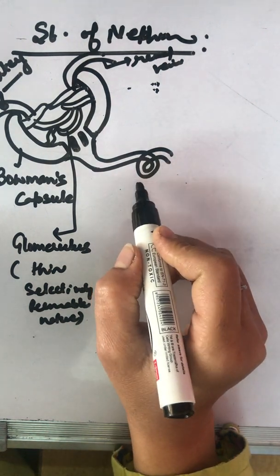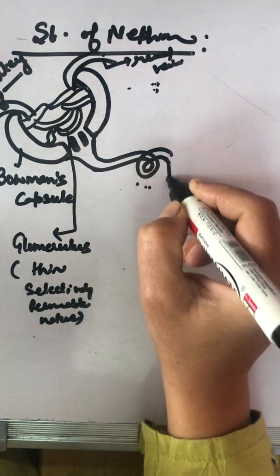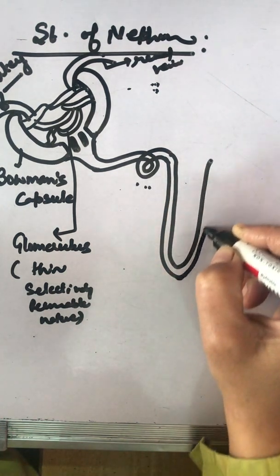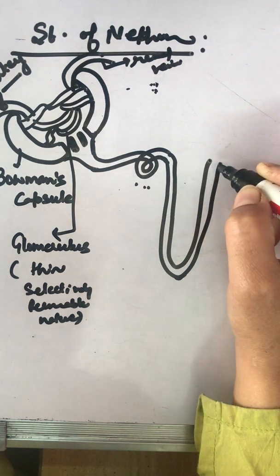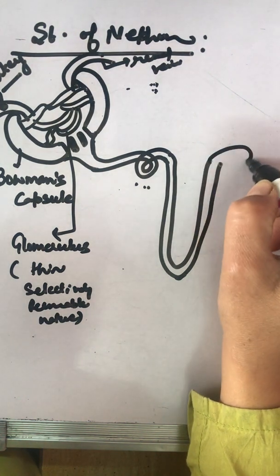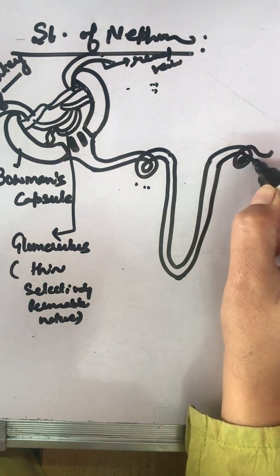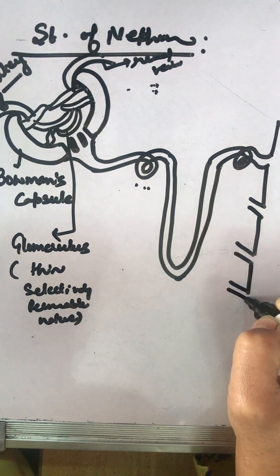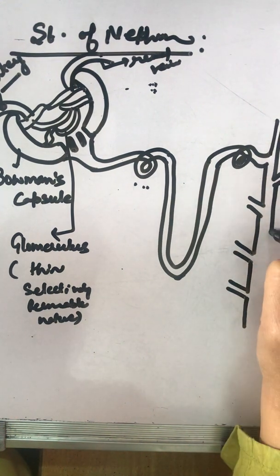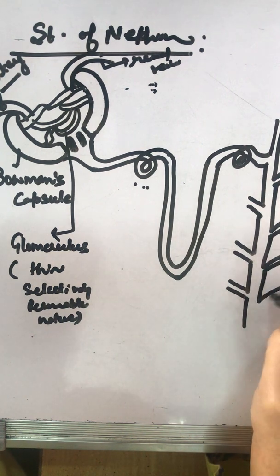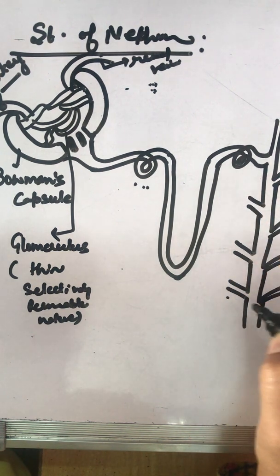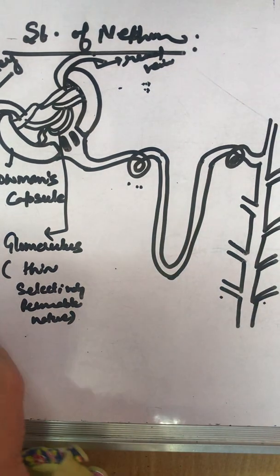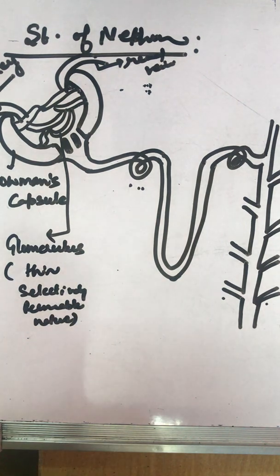This is convoluted, twisted, folded, and takes a U-turn afterwards. Hairpin-like U-turn. Fine. And this U-turn finally takes another turn before meeting the collecting duct. चलो अभी किस में ऐड हो जाता है? Collecting duct में. What am I drawing? What are these structures? Basically, not one nephron is entering into the collecting duct. So many, number 2, number 3, number 4, so many are entering into it. Clear?